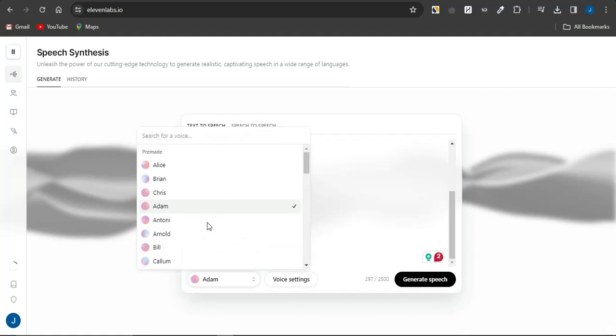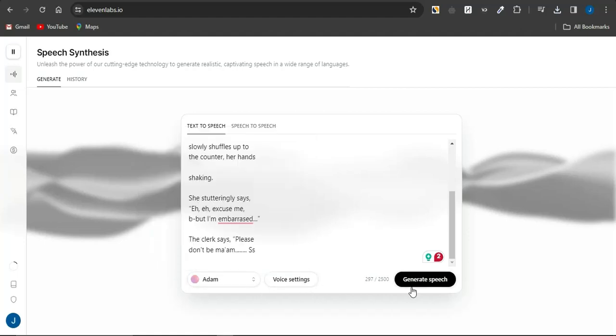As you can see, there are various voices you can actually do select via this particular section, but I actually do prefer Adam. You can select any voice of your choice. You could go on to editing the voice settings. Once you're done, click on generate speech, and your voiceover will be generated, after which you want to just simply download that on your device.